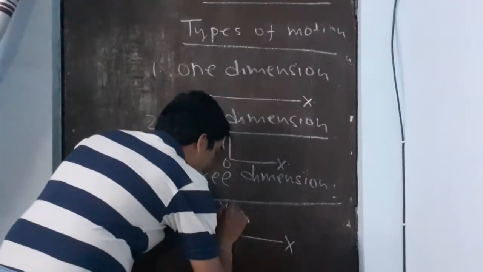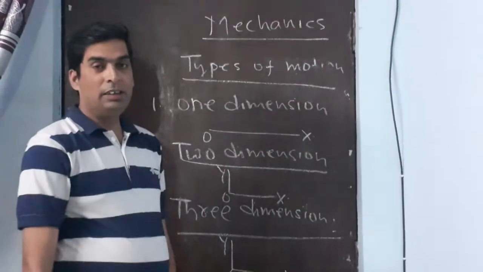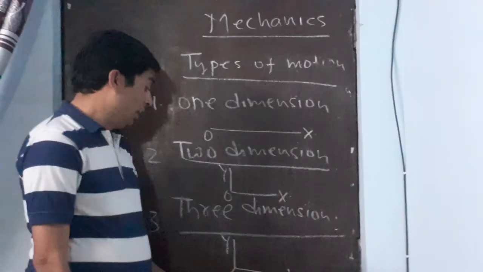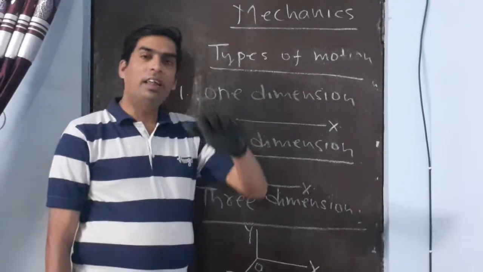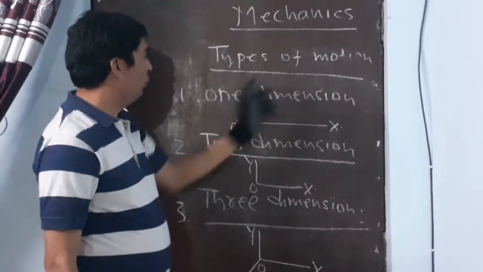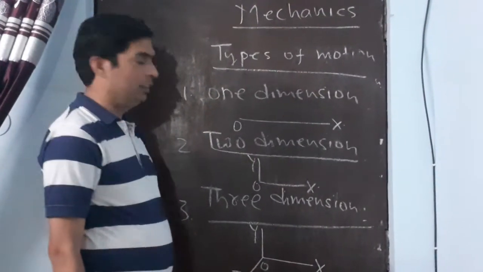Here these coordinates are mutually perpendicular with respect to each other. Just like a kite flying on a windy day, or the motion of a bird, which at a certain time can go upward, downwards or in the same track. So the motion according to coordinates is one dimension, two dimension and three dimension.